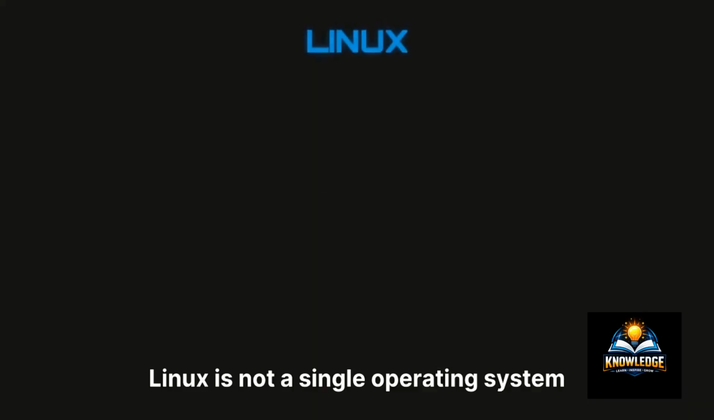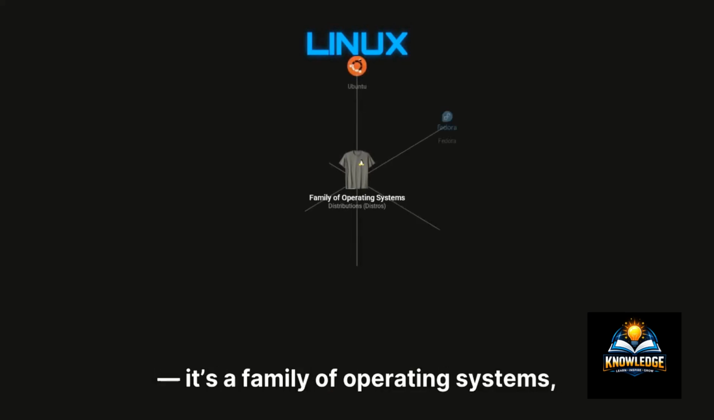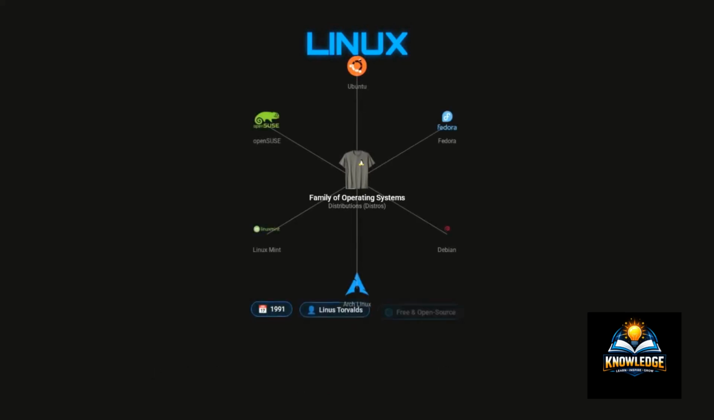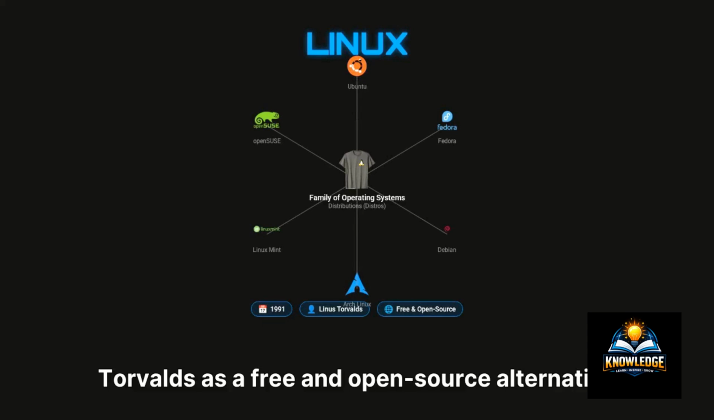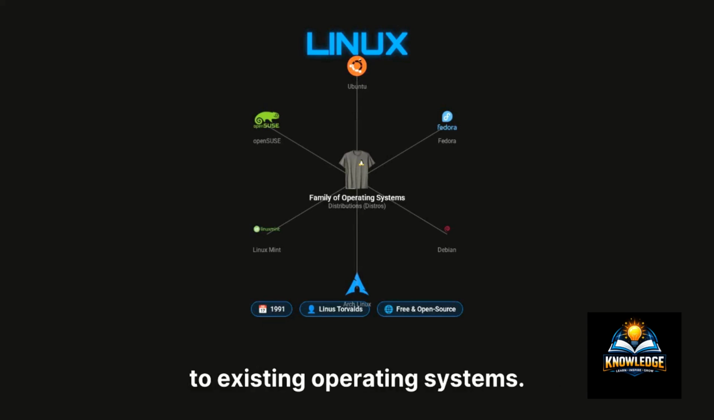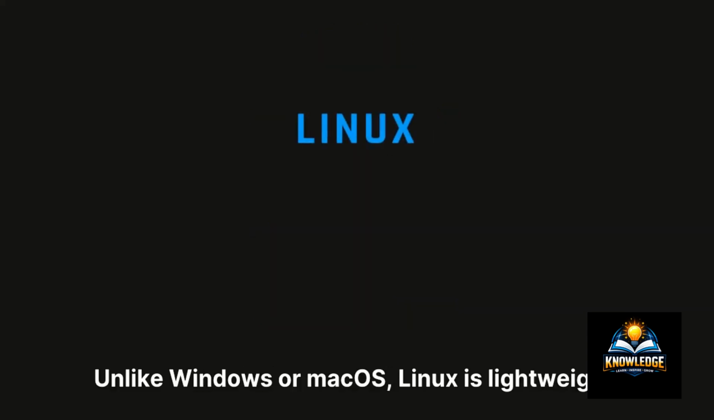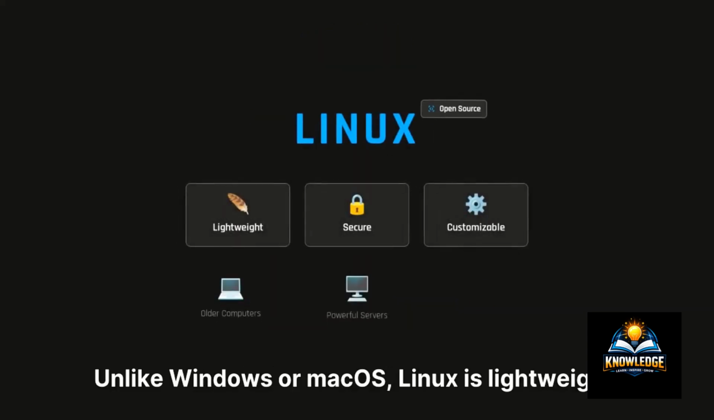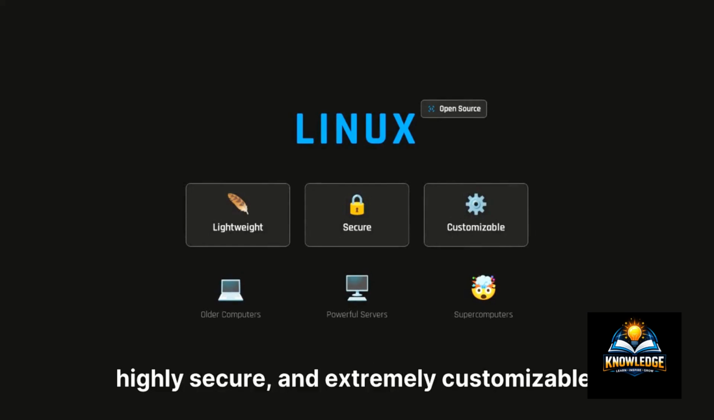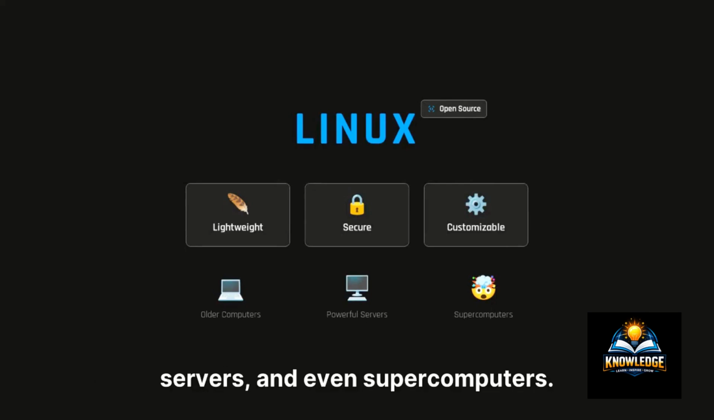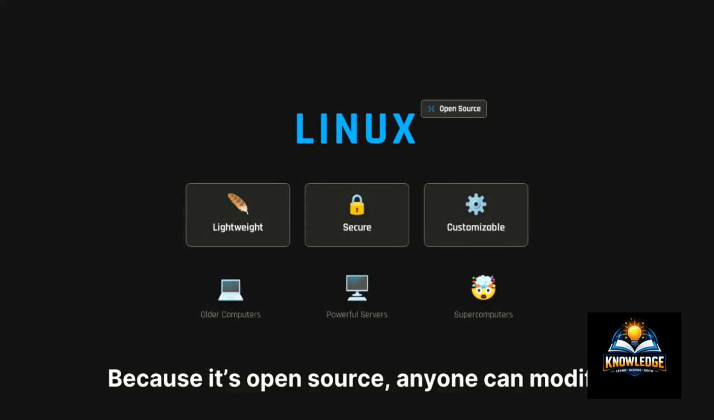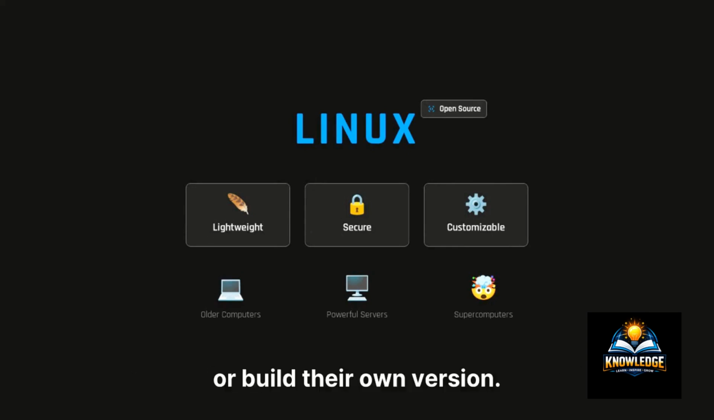Linux. Linux is not a single operating system. It's a family of operating systems, known as distributions or distros. It was created in 1991 by Linus Torvalds as a free and open-source alternative to existing operating systems. Unlike Windows or macOS, Linux is lightweight, highly secure, and extremely customizable. It runs efficiently on older computers, powerful servers, and even supercomputers. Because it's open source, anyone can modify or build their own version.